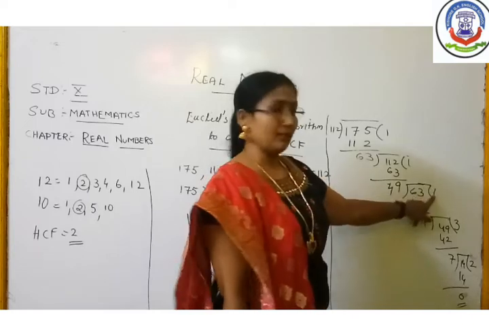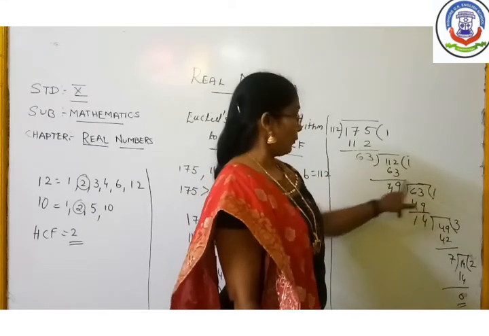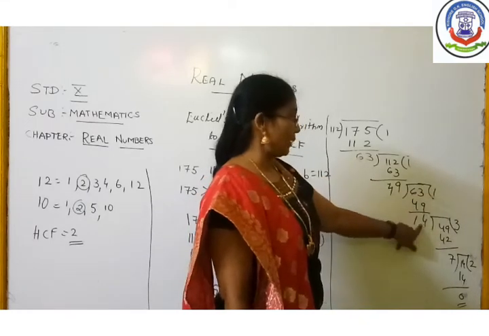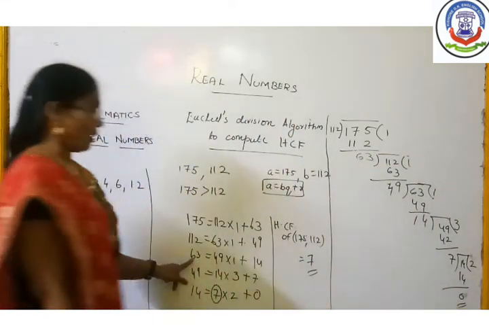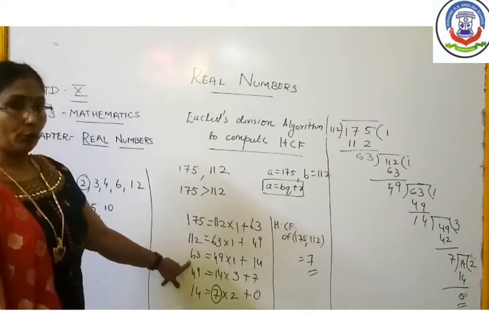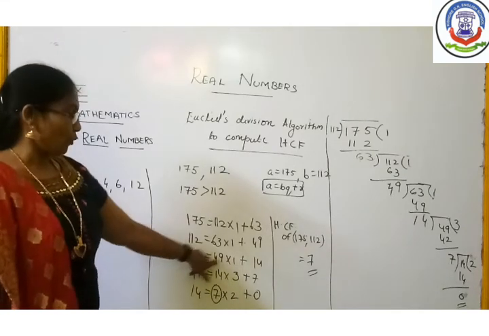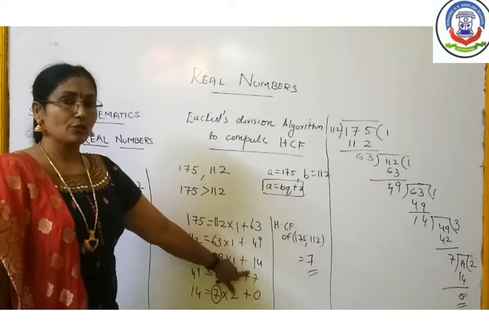Again you perform the division. You get 1 time 49. What is the remainder you have got now? 14. Again you have to write that here: 63 is equal to B into Q plus R, that means 49 into 1 plus 14.